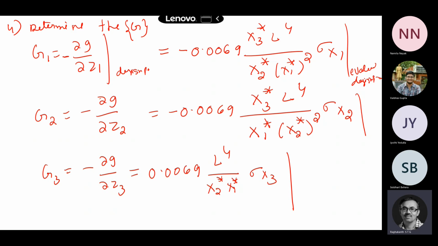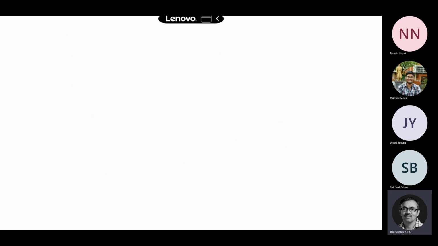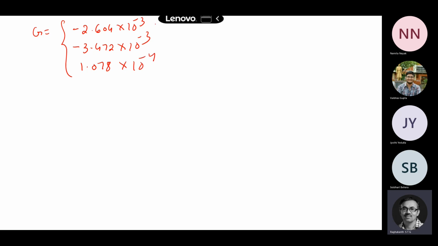at the design point. You followed the design point, right? X1 star, x2 star, x3 star, you substitute in this expression. So my G matrix will be minus 2.604 into 10 to the power of minus 3, then minus 3.472 into 10 to the power of minus 3, and the last one 1.078 into 10 to the power of minus 4. These are all the derivatives.